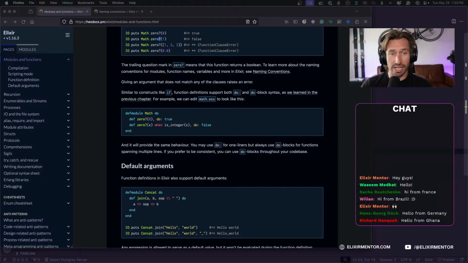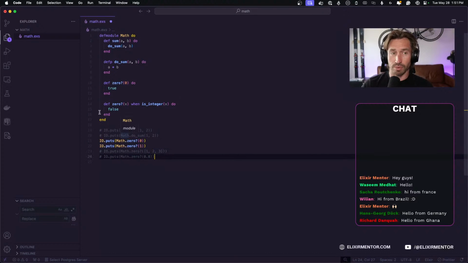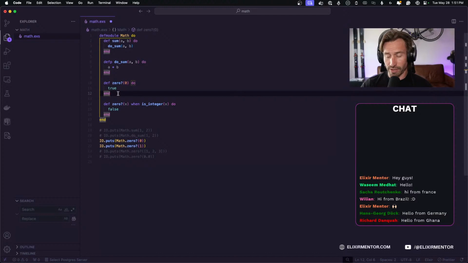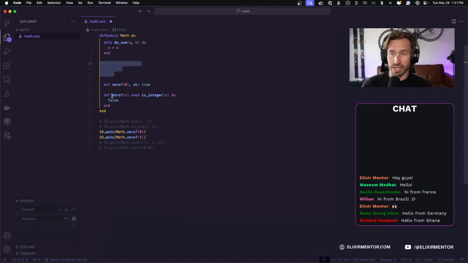So if we were to write, let's go refactor our code. Let's pull up our VS Code again. I'm going to just comment out our errors. We know that works. So instead of doing the do block like this, we can refactor this to the shorthand version. So we can do def zero?, and if a pattern matches to 0, then you can just do comma, do colon, true, and that function's done. When things are very simple, the simplicity of writing a shorthand function just makes sense when it's really easy to read and understand. So I think that's pretty cool.